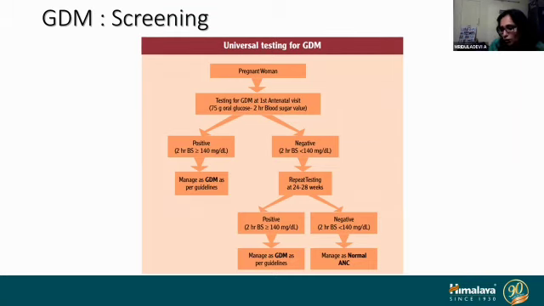But in all practical reasons, if you get a high risk woman who did the test in the first trimester and at 24 weeks, and both were negative, but you see that she's having a big baby at around 32 weeks, and polyhydramnios is there, there is no harm in redoing the test. At 32 weeks, if you see a high risk pregnancy, previous GDM and all, you can repeat it again at 32 weeks.